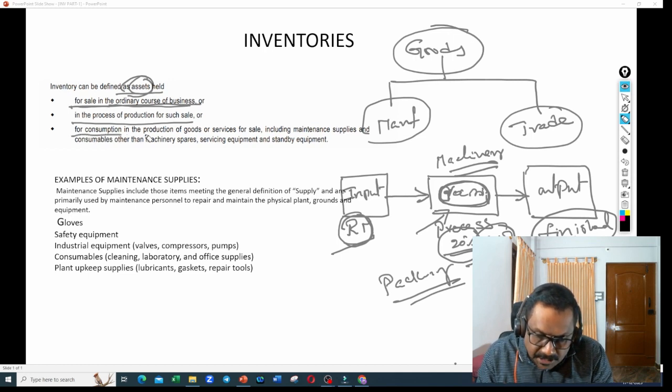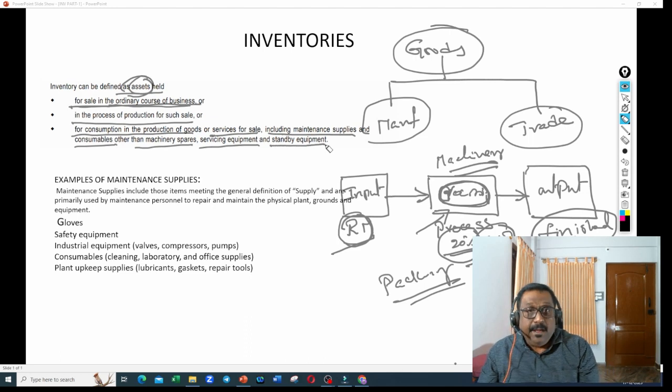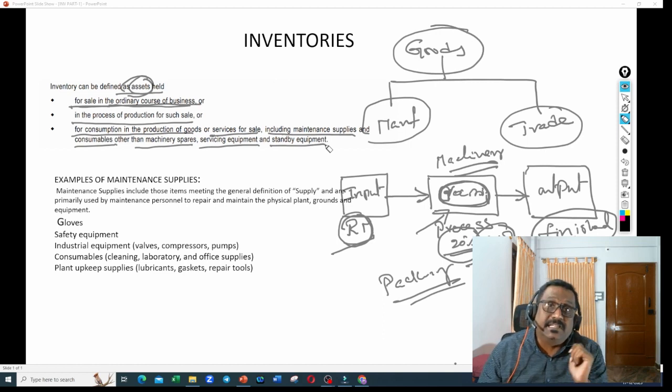For consumption in the production of goods or services for sale, including maintenance supplies and consumables other than machinery spares, servicing equipment, and standby equipment. Machinery spare parts you are not supposed to consider as an inventory. Why? Machinery spare parts is an asset. What type of asset? Fixed asset. Servicing equipment, it is a fixed asset. Standby equipment is a fixed asset. It is not a current asset.